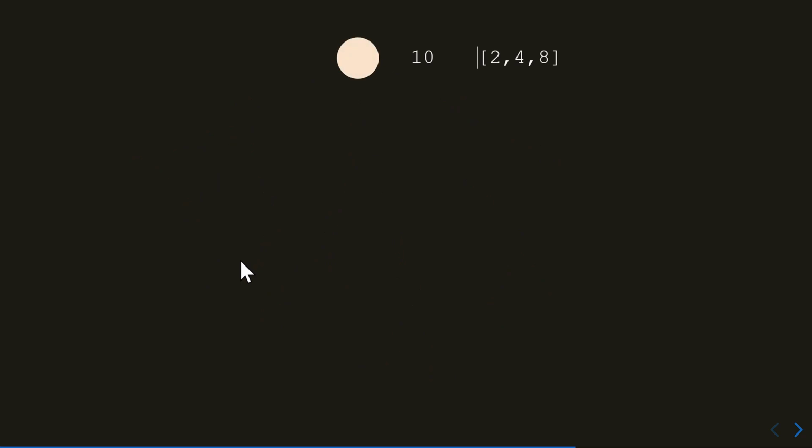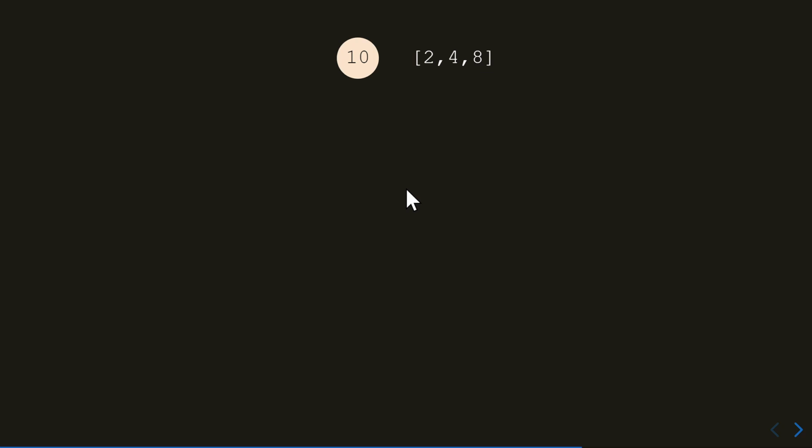At the start, we have the whole array and we have a target. So this node here represents our main problem where we have to make 10 out of the integers in this array. Actually, let's just put 10 in the node. So this node represents our target. Now, to do these kind of questions, you probably have to try every single combination. So that's what we're going to do here. And if I want to try a combination, I gotta start somewhere, right? So I can pick 2, I can pick 4, or I can pick 8. Actually, I can also pick nothing if I want to. So there are 4 ways we can reduce the problem.